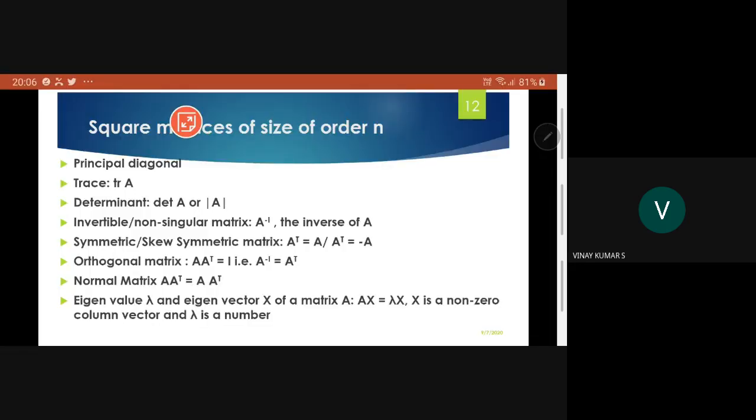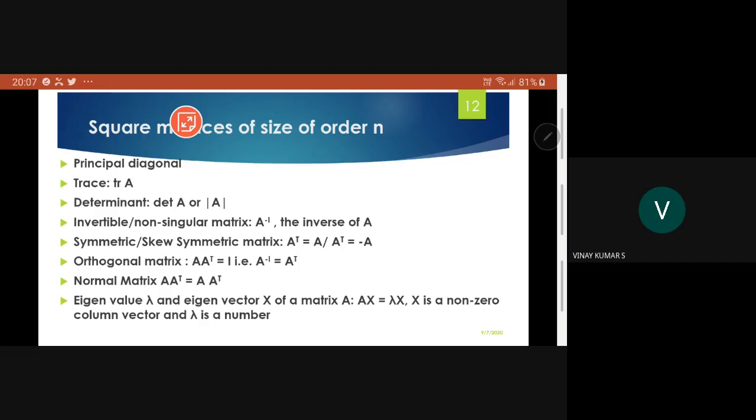If the determinant of a square matrix is not equal to 0, then it is called a non-singular matrix. If the determinant of A is equal to 0, then we say that it is a singular matrix. So based on the determinant, we are introducing non-singular and singular matrices. A matrix is said to be non-singular if the determinant of A is not equal to 0. If it is equal to 0, it is called a singular matrix.